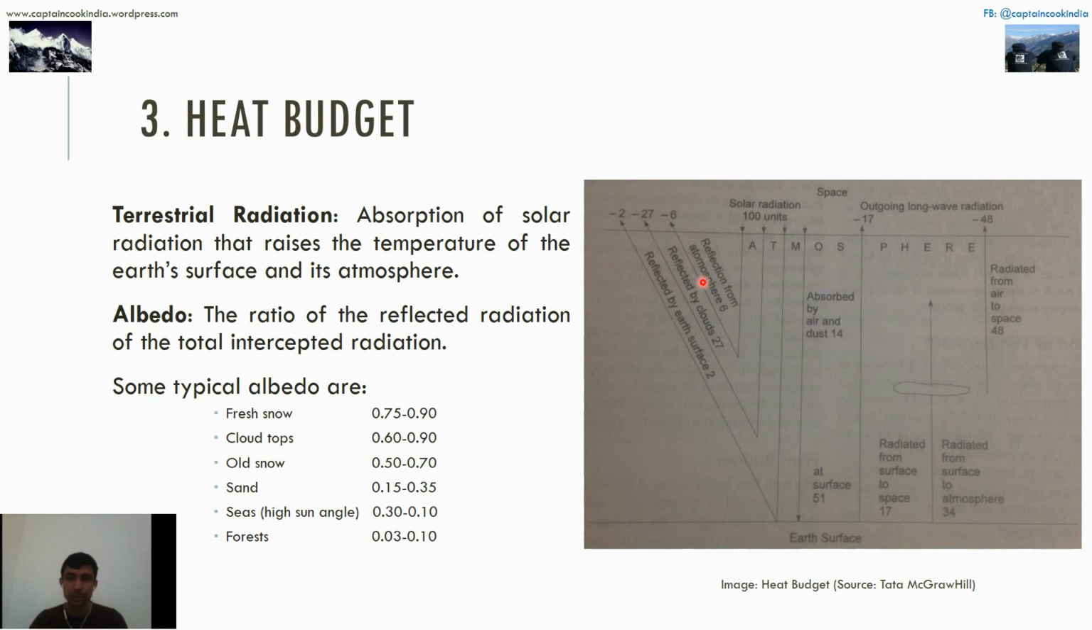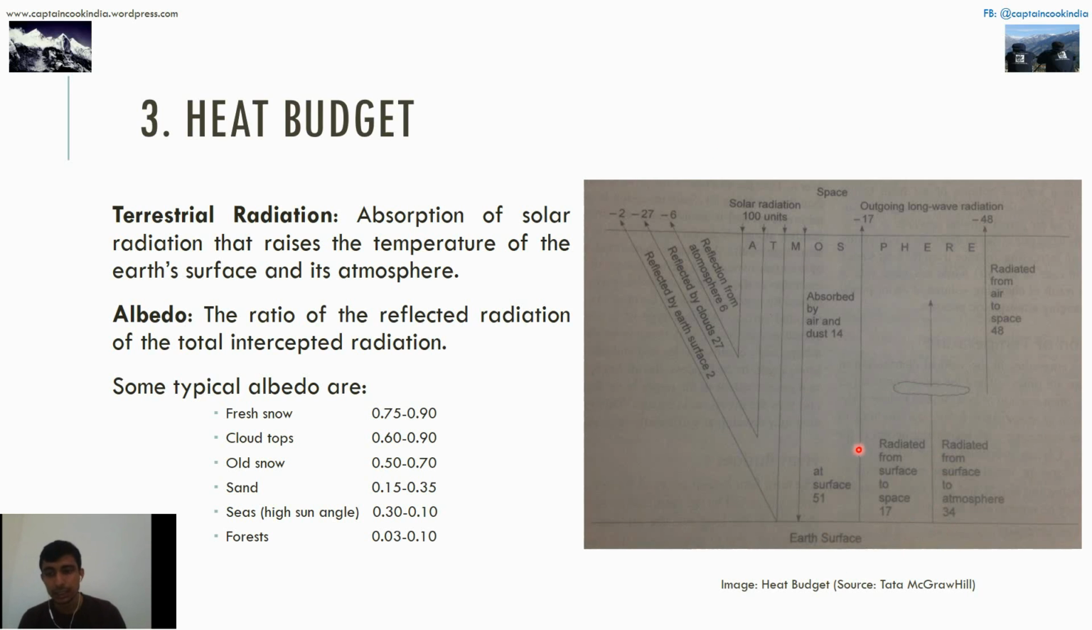That could be the forest, the sea, sand or snow, anything. The canopy of the trees reflects some, and some percentage is absorbed by it. Almost 51% of the total solar radiation is absorbed by the land or the surface. Then the radiation from the surface to space is almost 17%, and the radiation from the surface to the atmosphere is 34%.